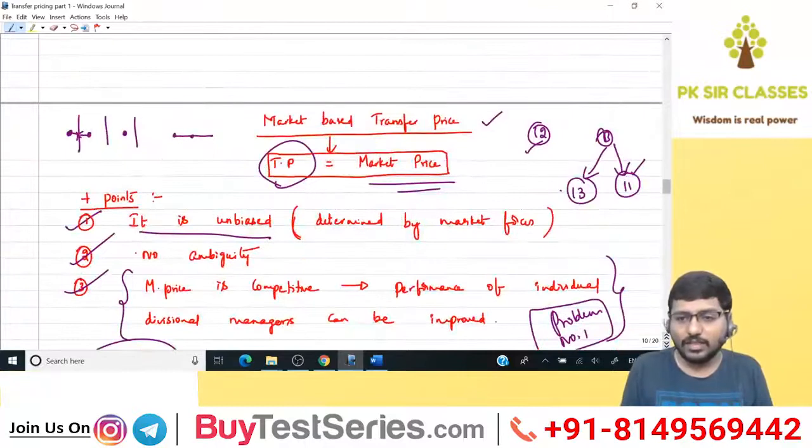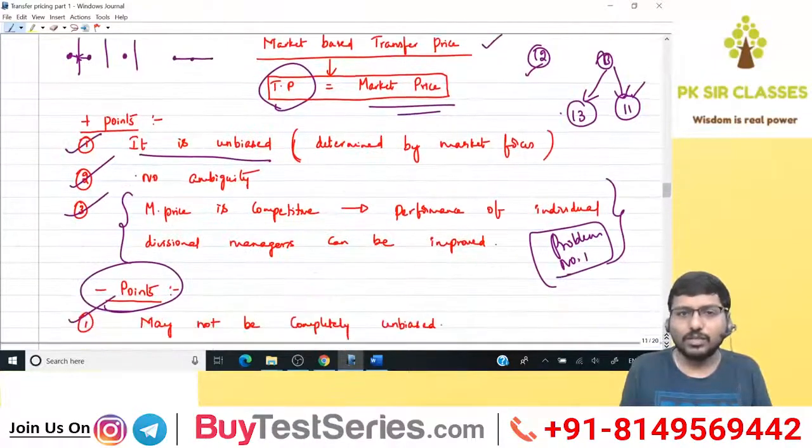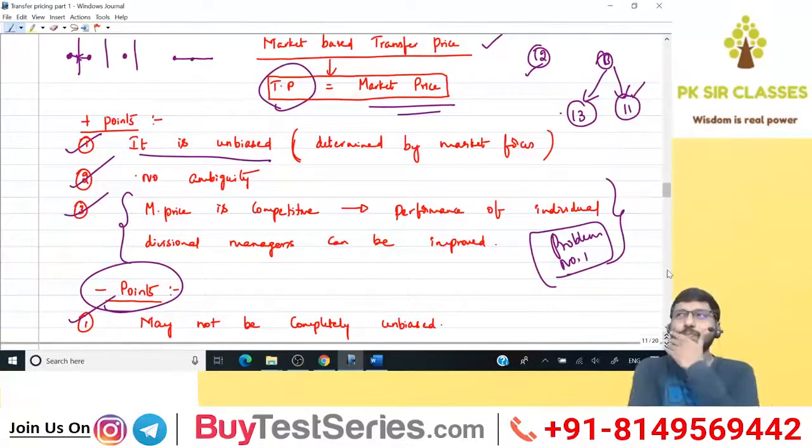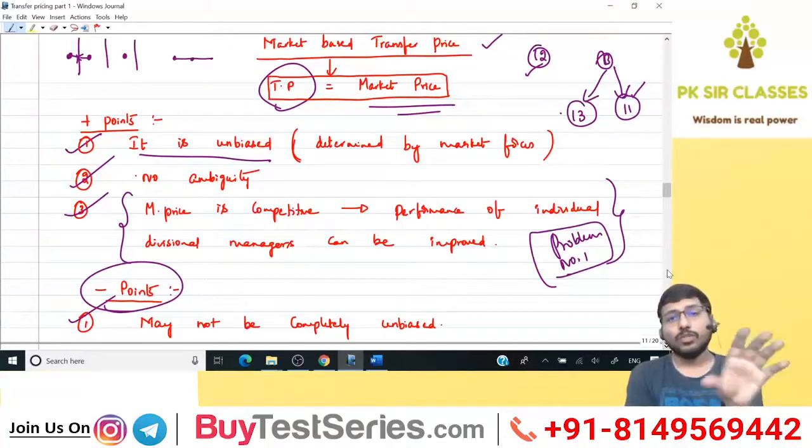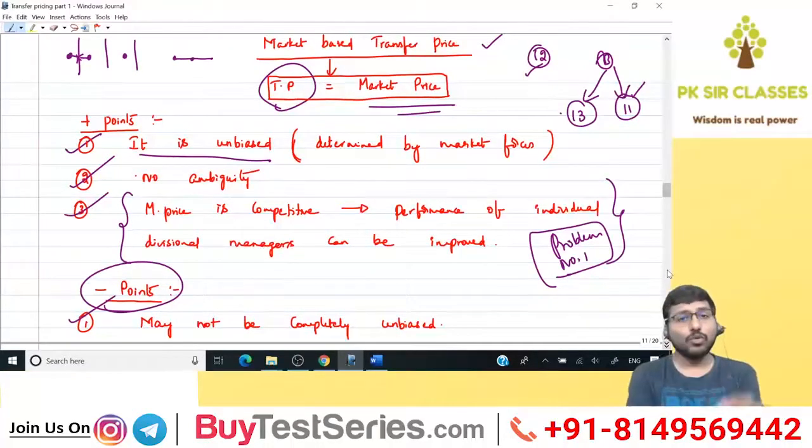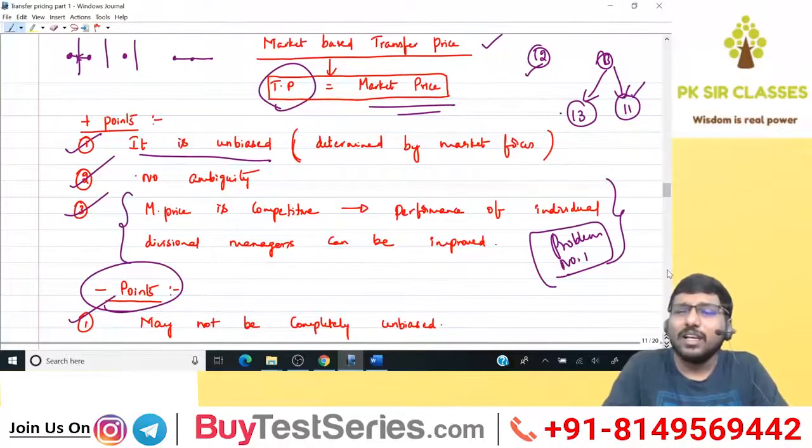So again, let's revise it. See you guys, very important. In the new syllabus examination, please try to understand, he will not ask you direct questions like explain transfer pricing based on market price and give the positives and negatives of it, give the pros and cons of fixing TP based on market price. Like this kind of direct questions, the probability of getting asked is very low.